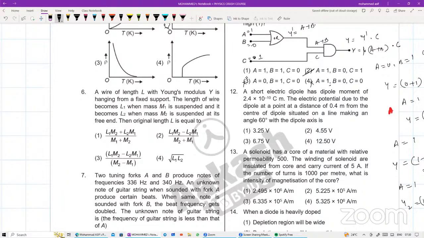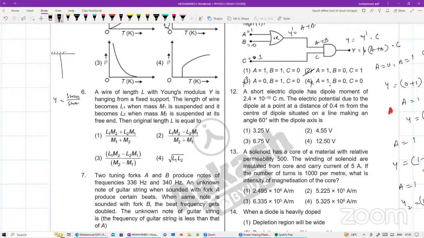Young's modulus का formula बेटा, Young's modulus is equals to, what is the formula बेटा Young's modulus? Young's modulus is equals to stress divided by strain. A wire of length capital L with Young's modulus Y has been hanging from a fixed support. मतलब यहाँ पर अगर मैं इसका diagram draw कर लूँ तो मेरे पास एक wire है, fixed support.